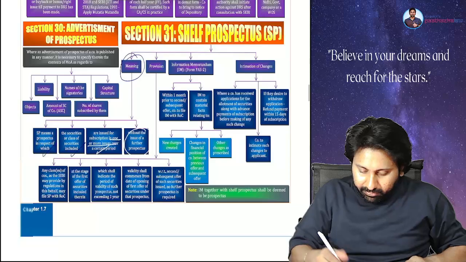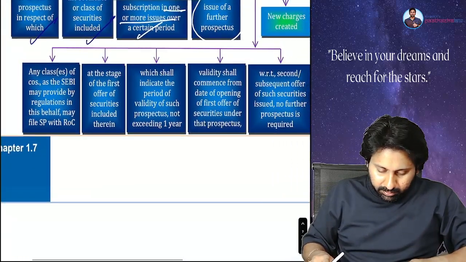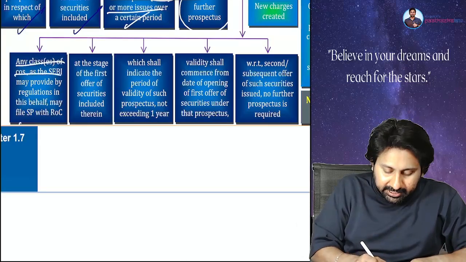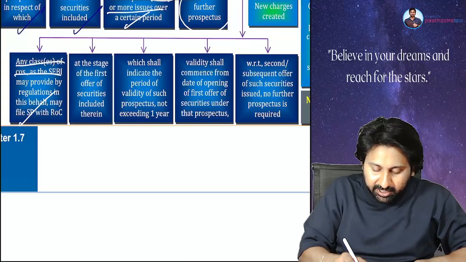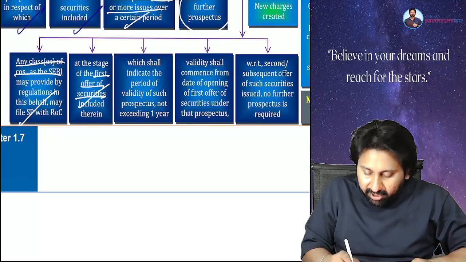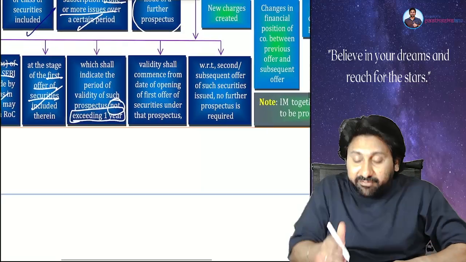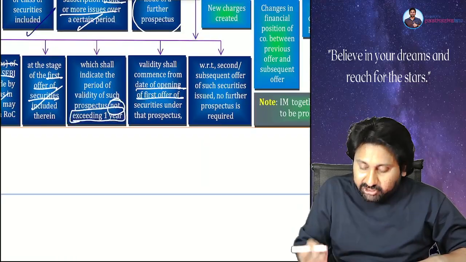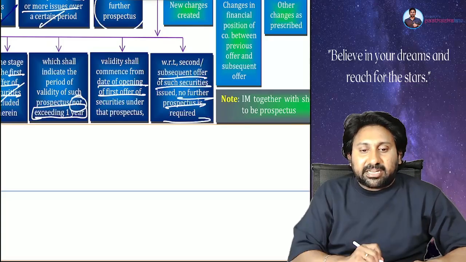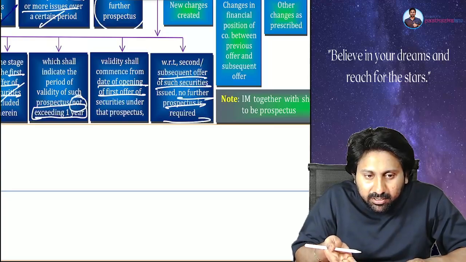Next, provision. So any class of companies can issue a shelf prospectus with ROC at the time of the first offer of securities. Validity period not exceeding 1 year. From when will it start? Date of opening of the first offer. For subsequent offers of securities, no further prospectus is required. You find all the points that I said in the notes or not? Next.